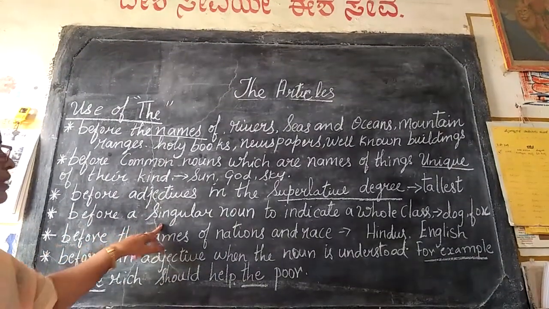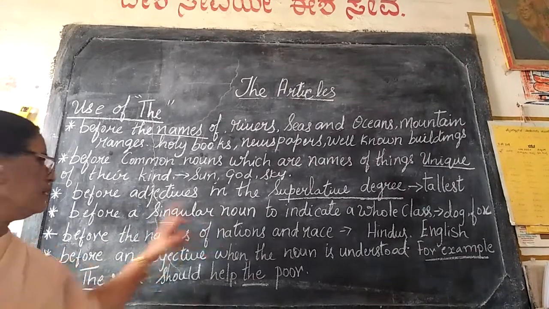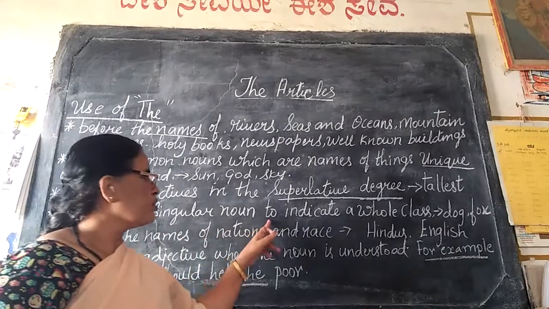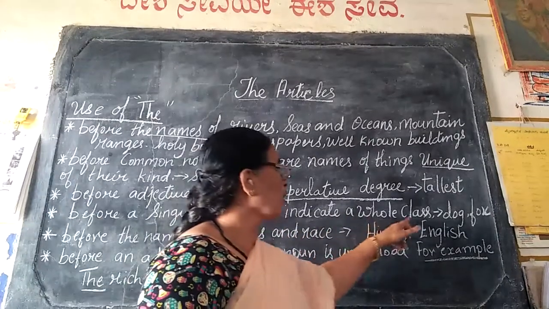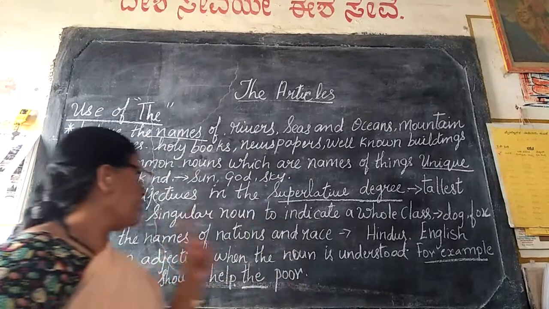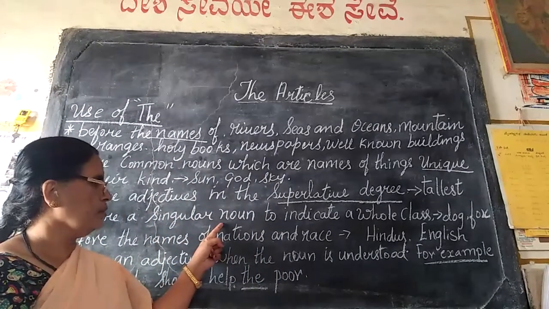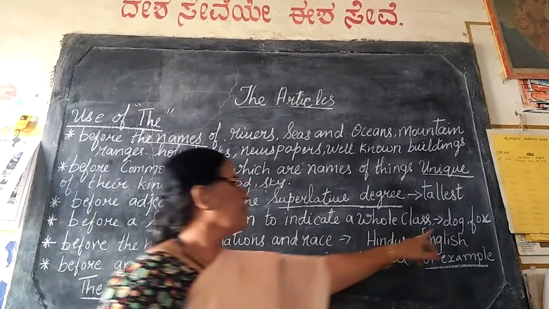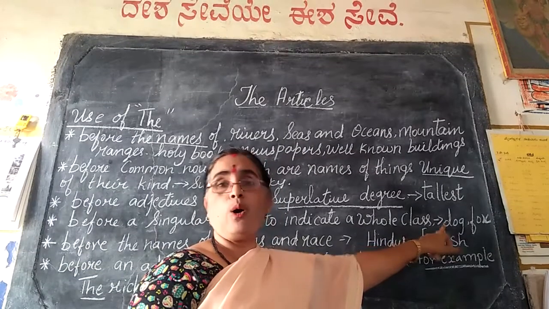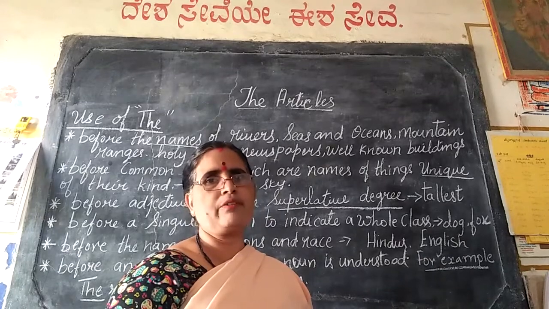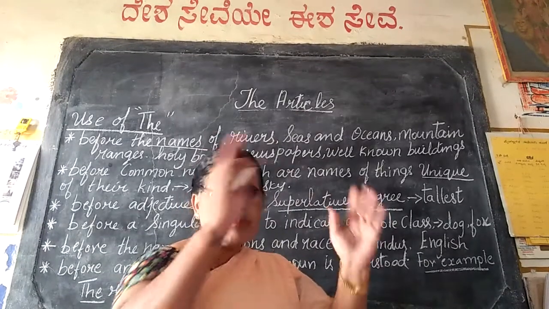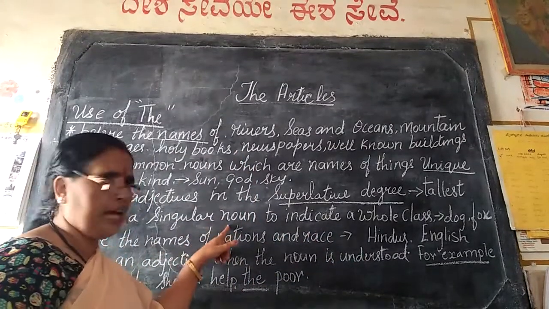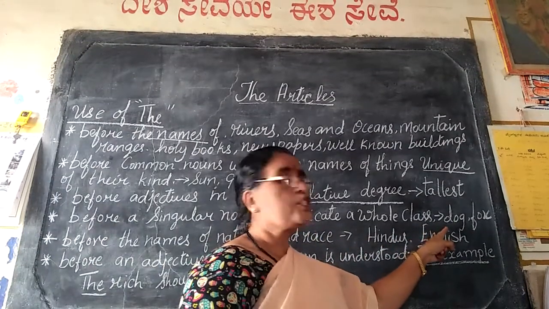The is used before a singular noun to indicate a whole class. We are speaking about a singular noun to indicate the whole class. For example, dog. All the dogs are very faithful. They are very honest. So when we take up the class of the dogs and we are talking in a singular noun, we say the dog.